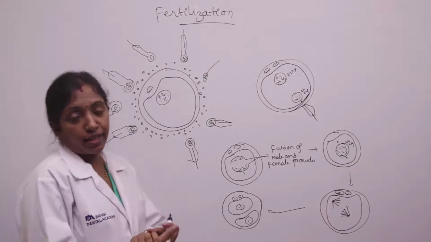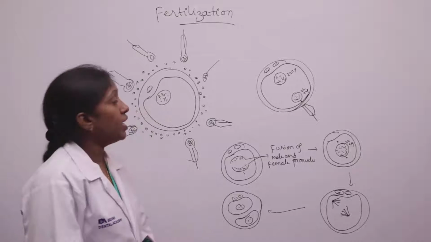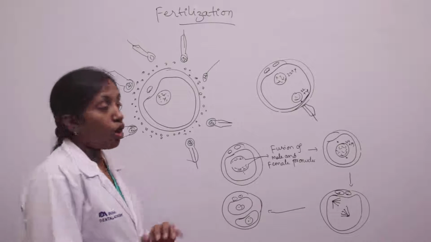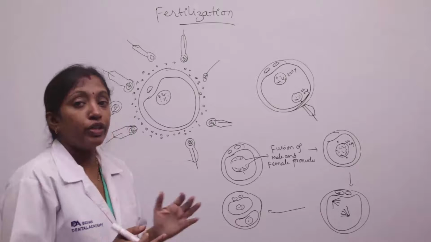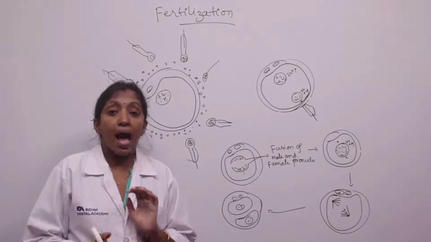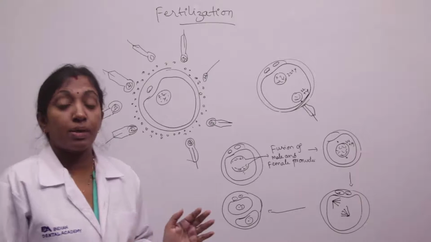So today we are discussing a topic in embryology, that is fertilization. How does fertilization take place and what are the effects of fertilization? We know that fertilization takes place in the ampulla of the uterine tube.